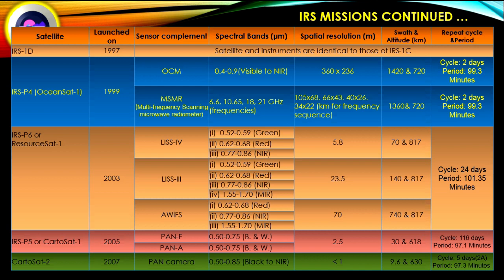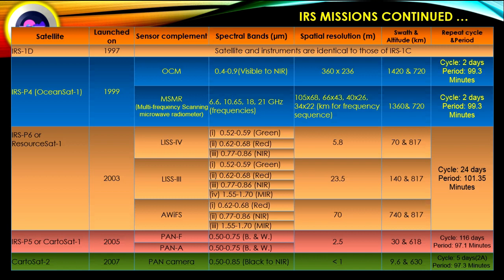Spectral resolution for these 2 sensors is black and white, and spatial resolution is very high, 2.5 meter, swath 30 kilometer, and altitude of this satellite 618 kilometer from the surface of the earth. Period 97.1 minute and repeat cycle for these 116 days.